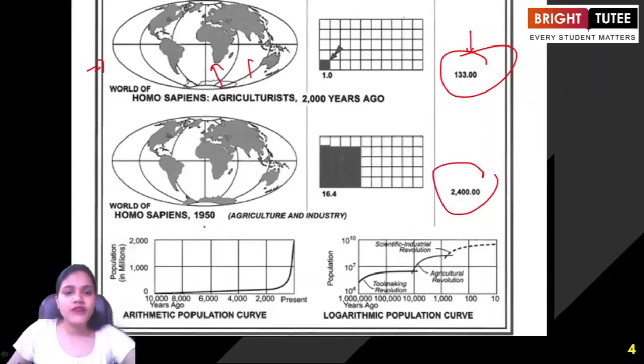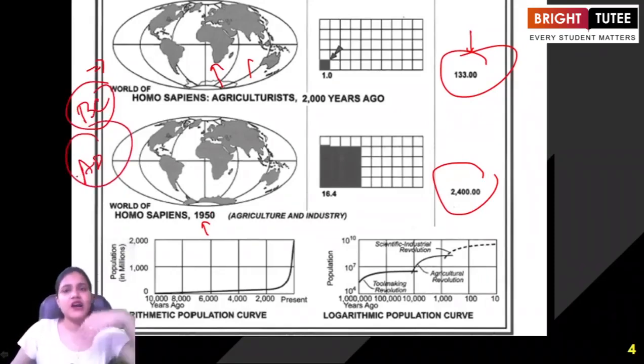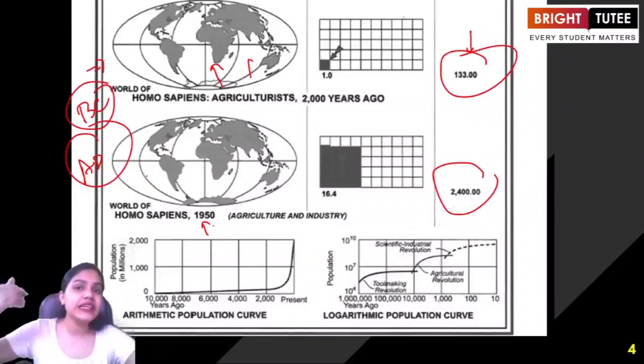Now later on, we are talking about the Homo sapiens in 1950, where we have come to the present period. You are already aware of the term BC, that is before Christ, or the birth of Christ. When we are talking about AD, it means Anno Domini, or after the death of Christ. Right. And today when we are talking about the present period, we are talking about years such as 1950. When we are talking about the population growth here, we see that there is a tendency of increase in the population. Rather than decreasing, it is increasing.